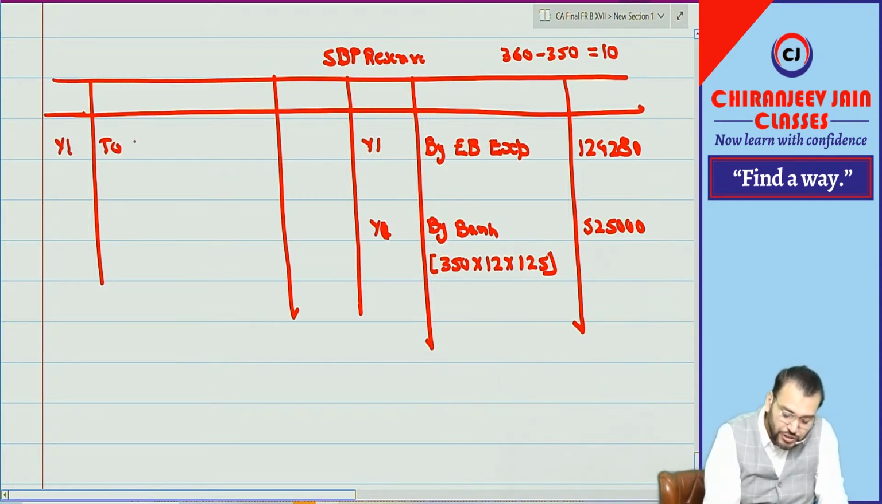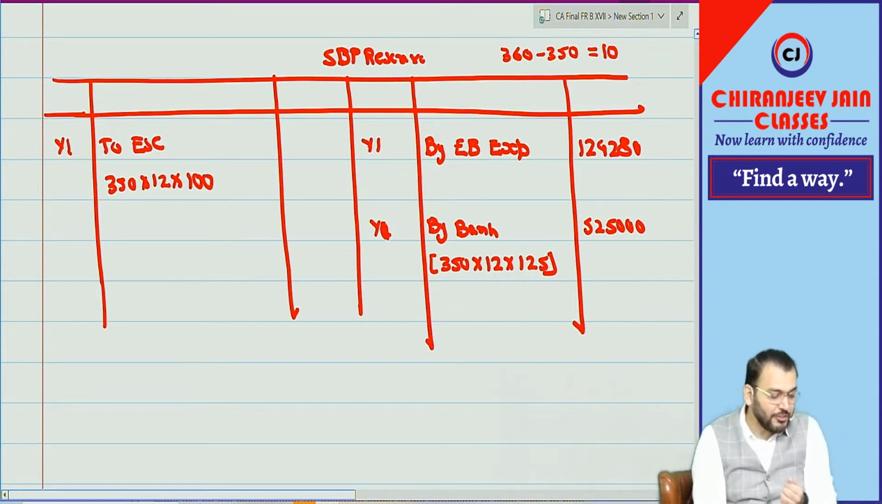It will be to equity share capital. So it will be 350 into 12. What is the nominal value? 100. Nominal value is 100. How much?